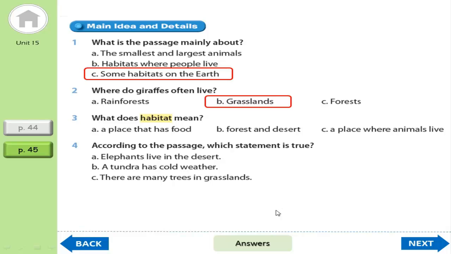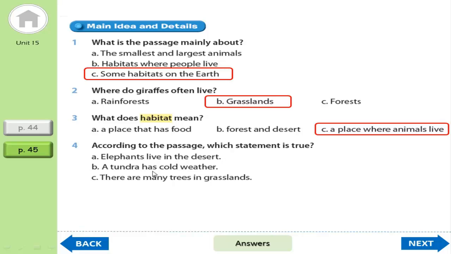Okay, let's take the answer. So habitat means a place where animals live. We call it habitat. Okay, now question 4. According to the passage, which statement is true? A. Elephants live in the desert.